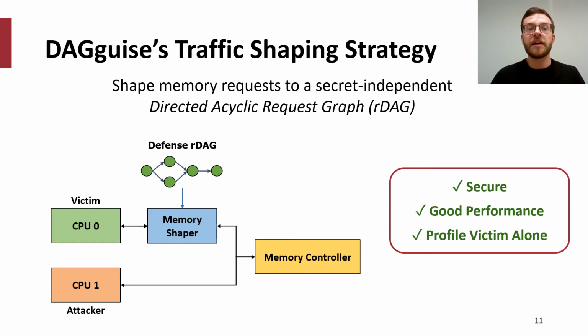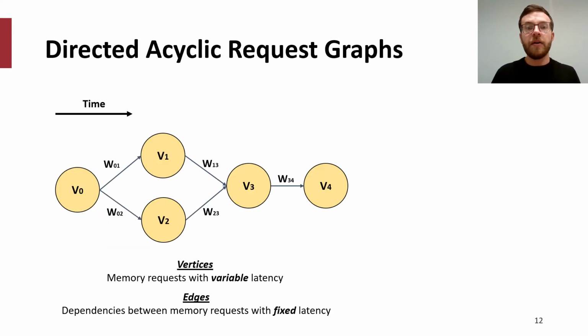To understand how DAGguise works, let's first discuss what an RDAG looks like. An RDAG is a directed acyclic request graph, which has vertices and edges. The vertices in this graph represent memory requests which are sent to a memory controller. These requests encounter a variable amount of latency, depending on the contention that they encounter within the memory controller. The edges between vertices represent fixed timing dependencies between requests, where the destination request can only be issued a certain number of cycles after the previous request completes.